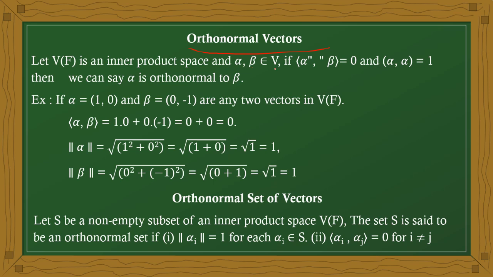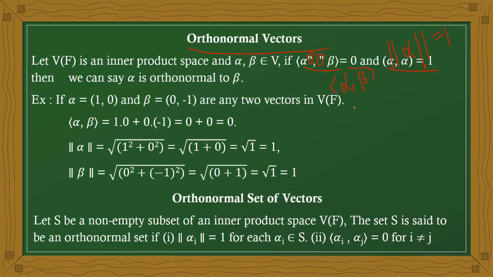The condition is that the inner product of alpha and beta should be equal to 0, and the magnitude of the vector, that means norm alpha, should be equal to 1.